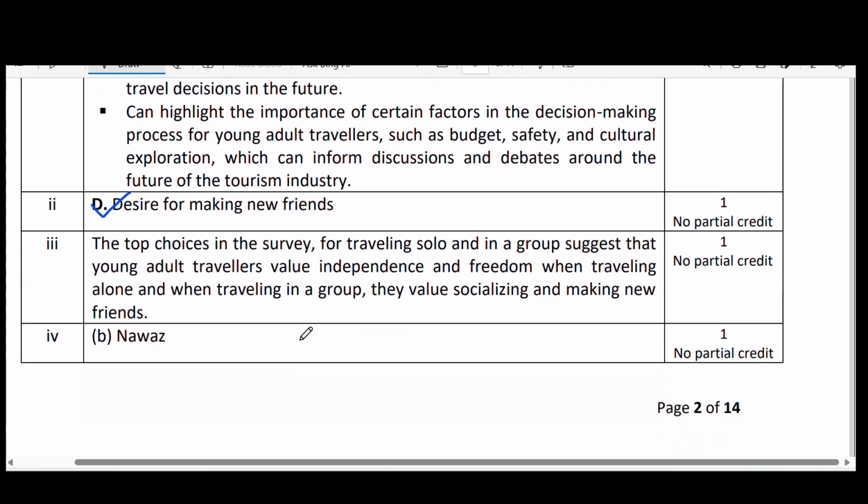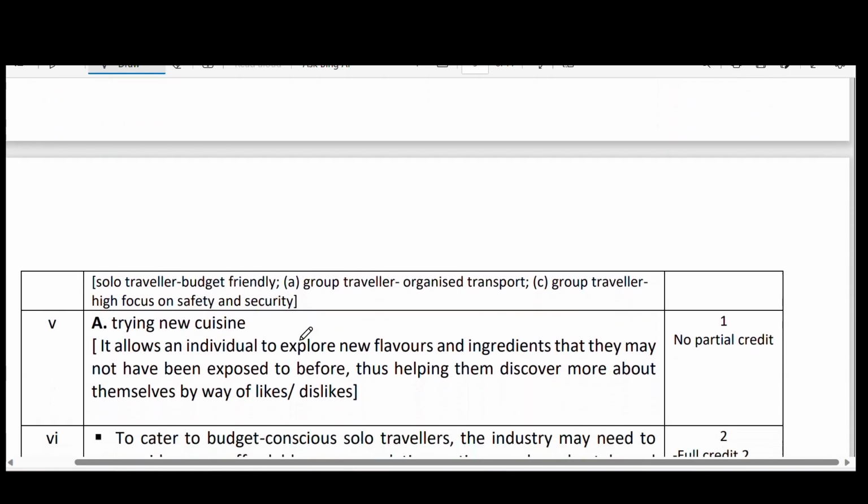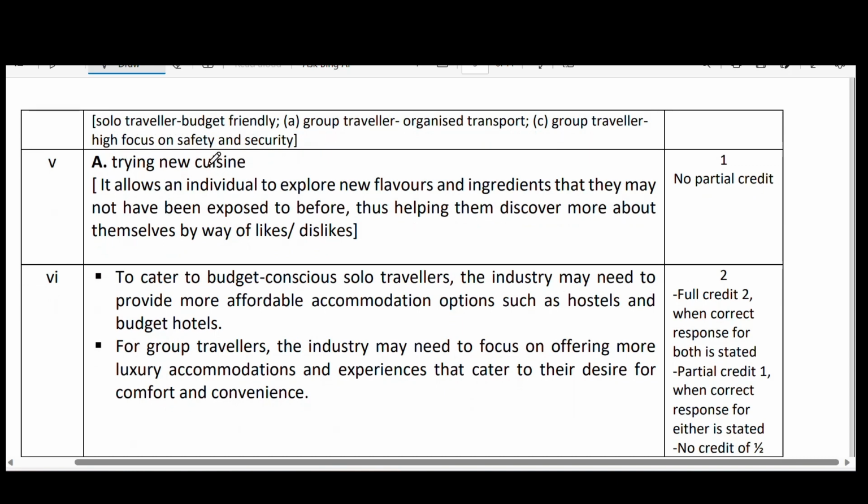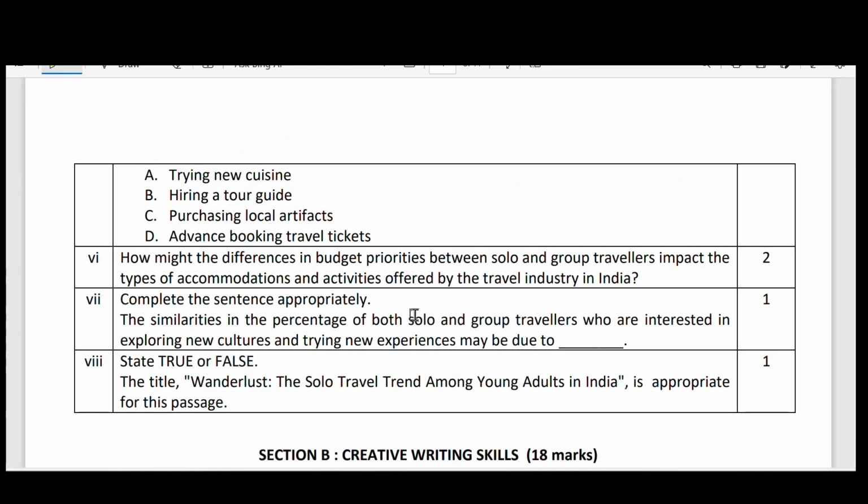Here, yes, trying new cuisine. See, this is the correct pronunciation of cuisine. It is not some other pronunciation. Trying new cuisine means, here he has given the explanation: it allows an individual to explore new flavors and ingredients that they may not have been exposed to before, thus helping them discover more about themselves by way of likes and dislikes. That is the main answer. And next, let us go to the question paper.